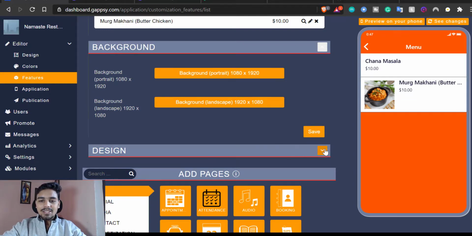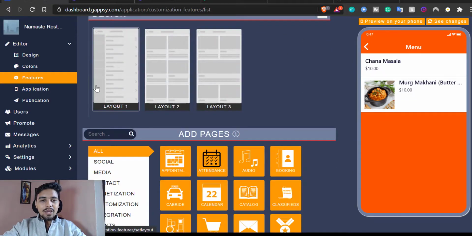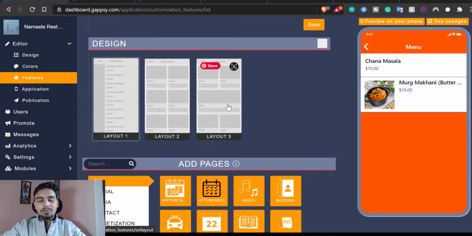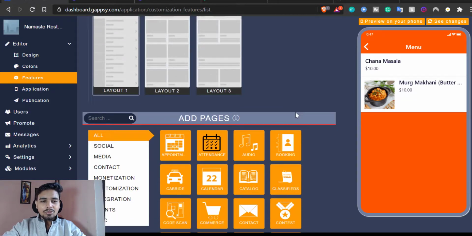Then you can go to design, and this is where you can pick from 3 different designs, and there are a lot coming up. They have very active development going on, so you can pick from them. Mostly this layout one looks good. It's very general, everybody uses it.